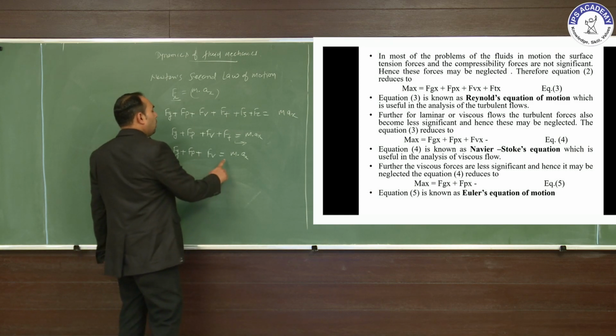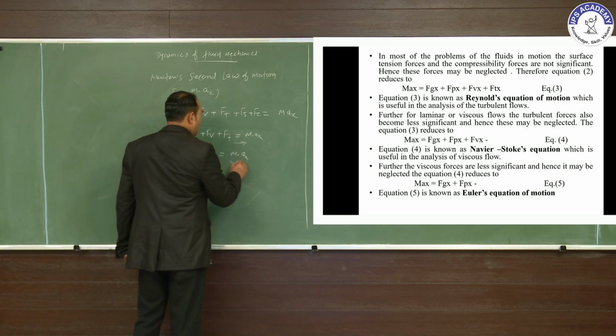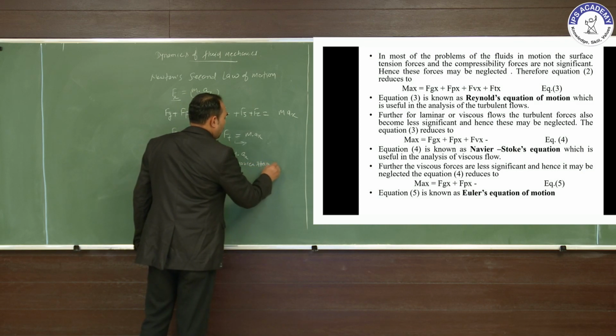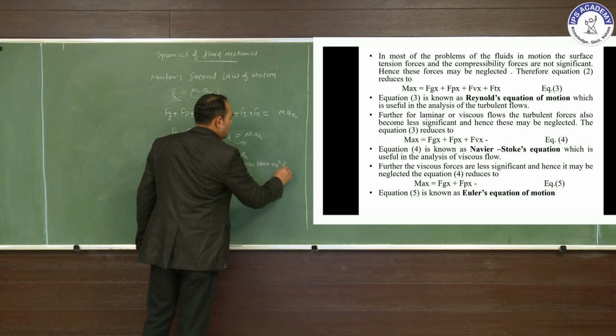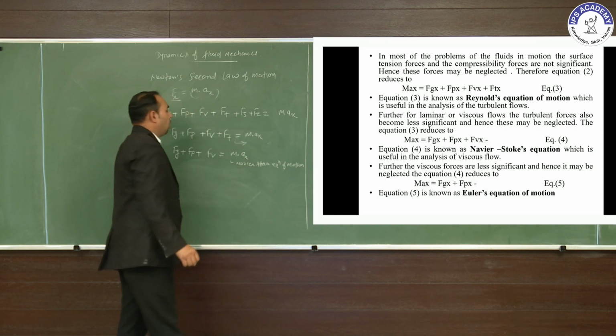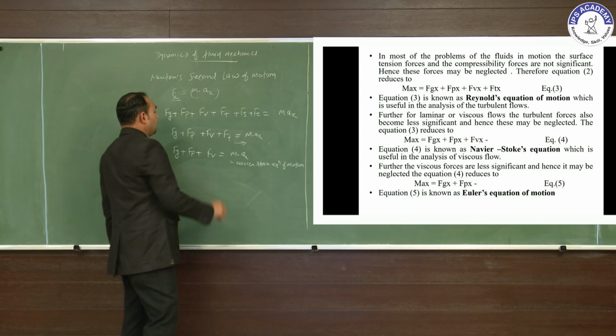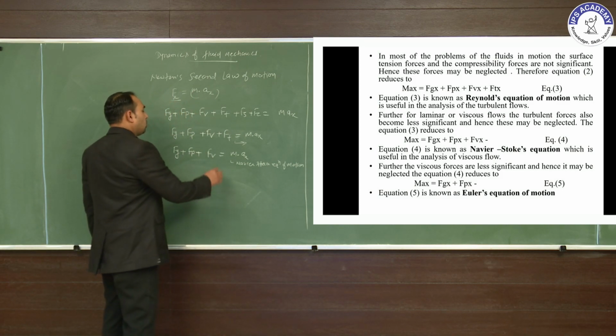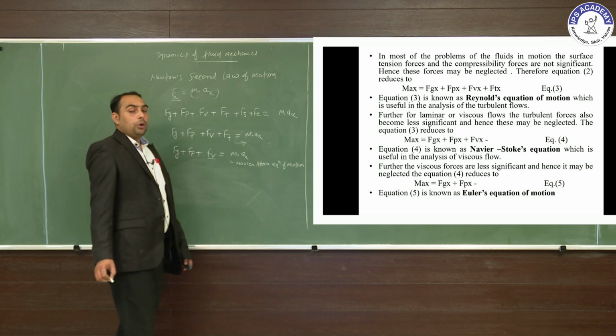This is the Navier-Stokes equation of motion. And further, this equation is reduced again, where the viscous forces are also neglected.